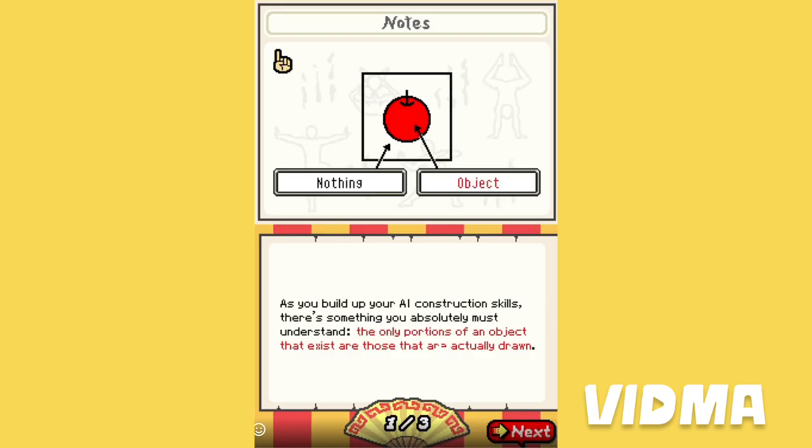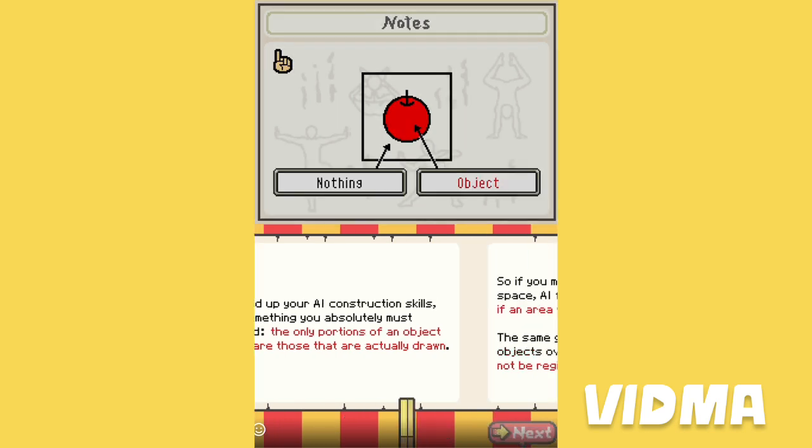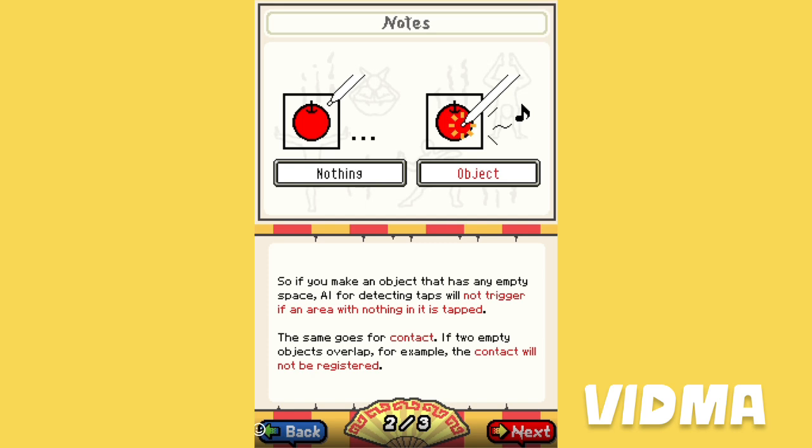As you improve your AI construction skills, there's something you absolutely must understand. The only portions of the object that exist are those that are actually drawn. So you can make an object that has empty space. AI for detecting taps will not trigger in an area with nothing in it. The same goes for home tap. If two empty objects overlap, for example, the contact will not be registered.